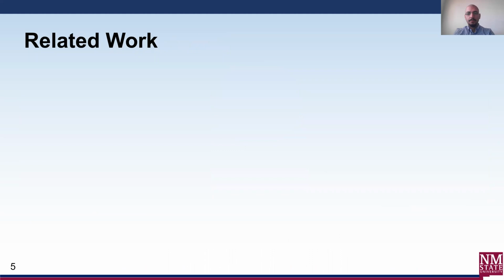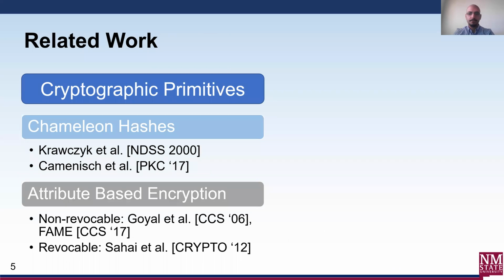As mentioned before, our paper presents novel cryptographic primitives that introduce revocability in chameleon hashes, as well as ciphertext policy attribute-based encryption schemes. Hence, we divide our related work into two parts. Firstly, cryptographic primitives, which list the respective related work in the fields of chameleon hashes and ABE schemes. Secondly, we list the related work in the field of blockchain rewrites.